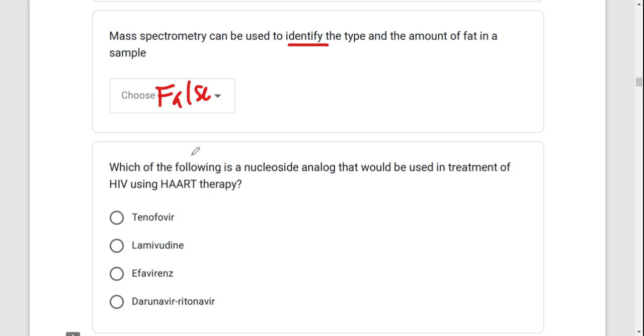have. All right. And then the next question, which of the following is a nucleoside analog that will be used in treatment of HIV using HAART therapy? Now for this one, Teno, I don't know how you are going to pronounce this, but this same one, and also lamivudine, these are nucleoside analogs that can treat HIV with the HAART therapy.